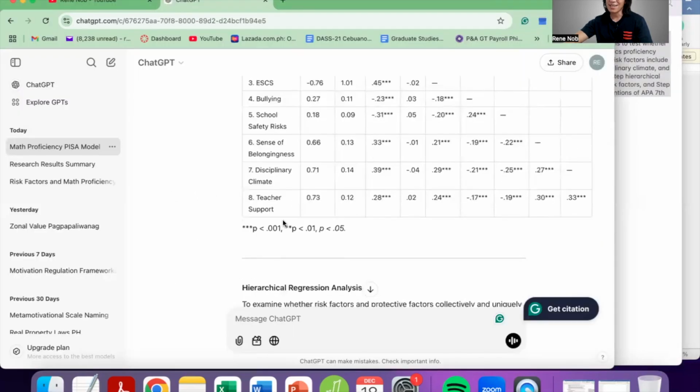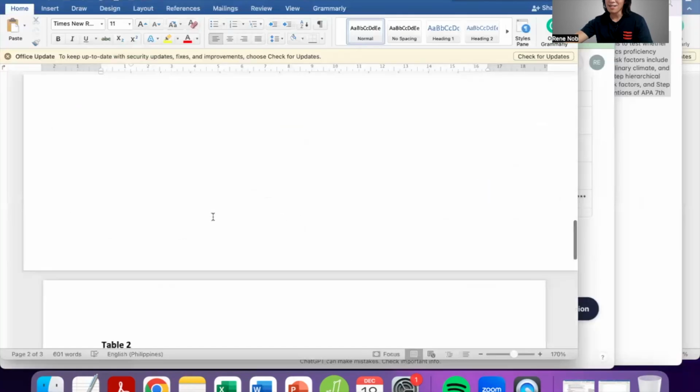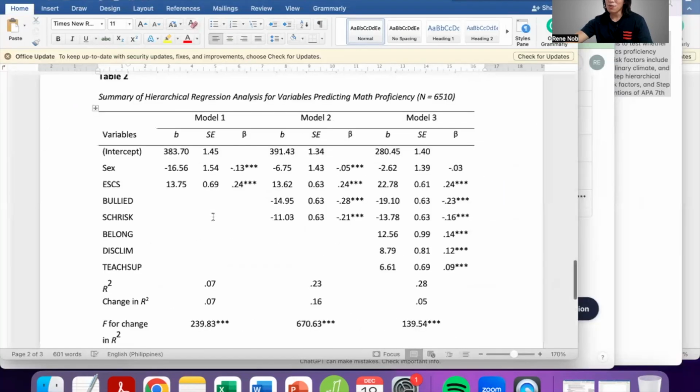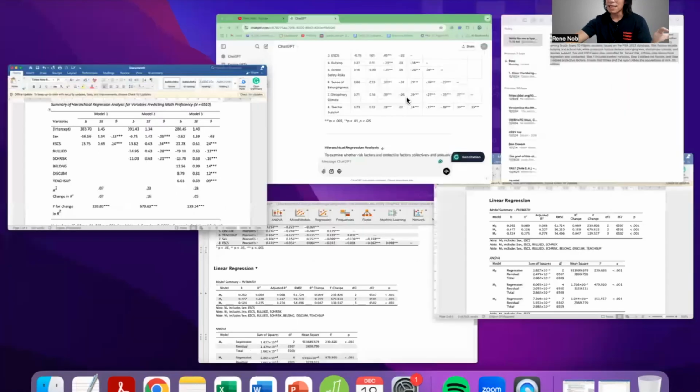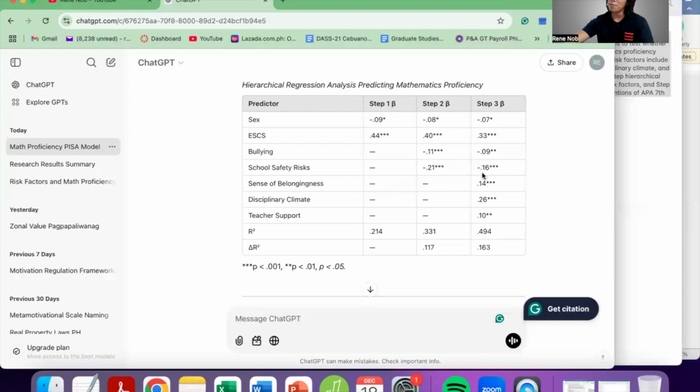Reasonable. All right. And then for the hierarchical table, for each model, we included more values: the unstandardized regression coefficient, standard error, and then the standardized regression coefficient. But ChatGPT provided an even simpler table, which only reports the standardized regression coefficients with the R squared and then the change in R squared.